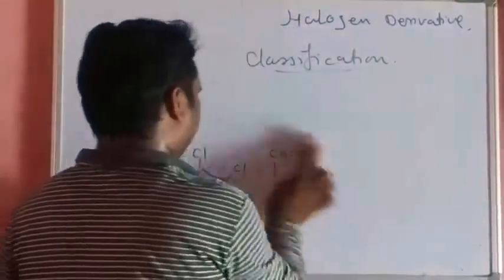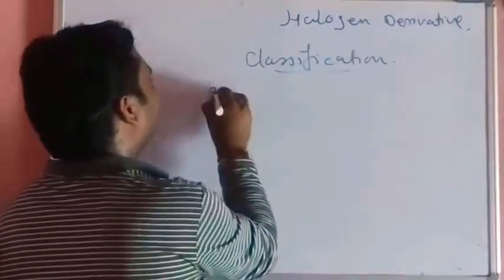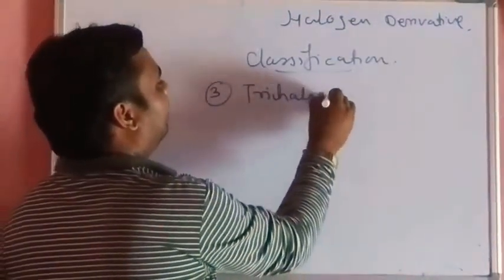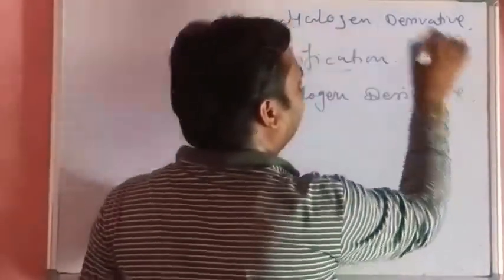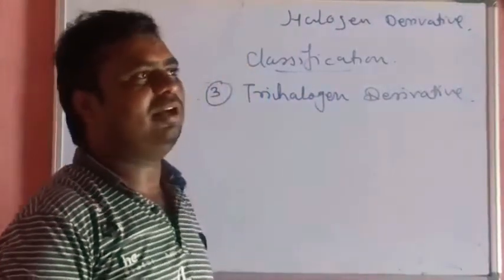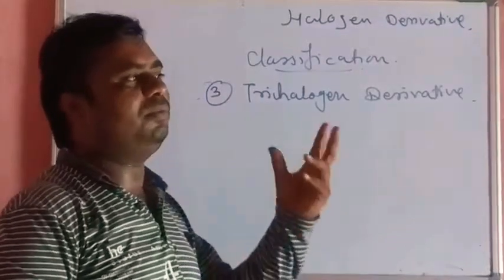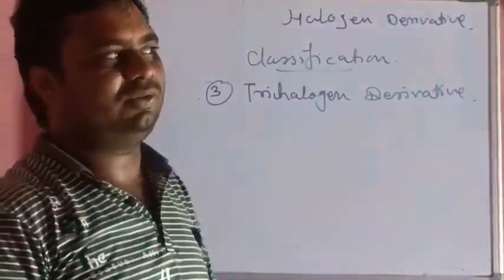Trihalogen derivative. Third one is the trihalogen derivative. What is the trihalogen derivative? We can define it the same way as we defined the monohalogen derivative and dihalogen derivative.